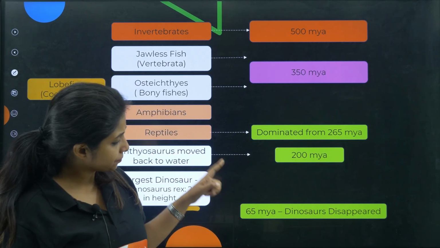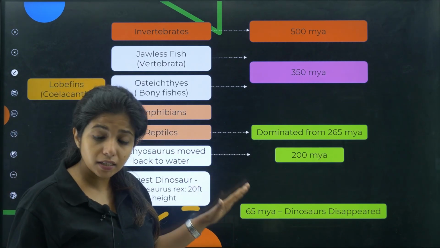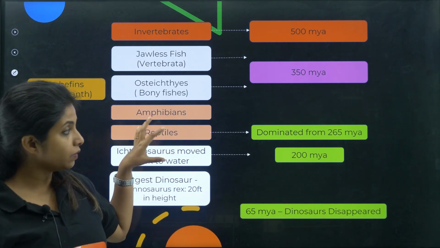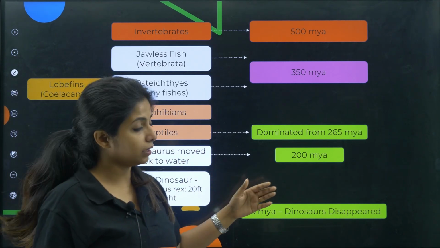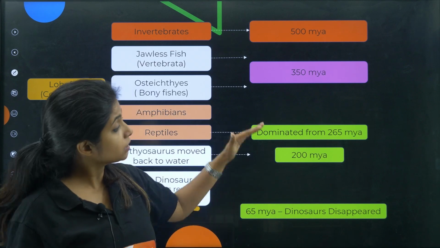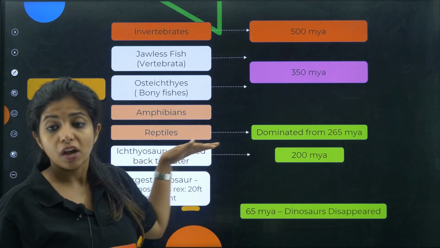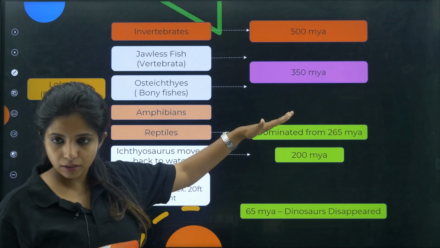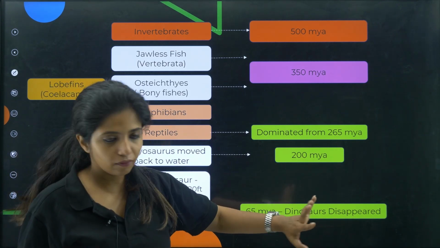Basically they said that by 65 million years ago, the dinosaurs which were there, everyone comes under reptiles, disappeared. So that means it has to be 265 million years ago where the reptiles actually showed up, which is why they were there for 200 million years. After this they went off.